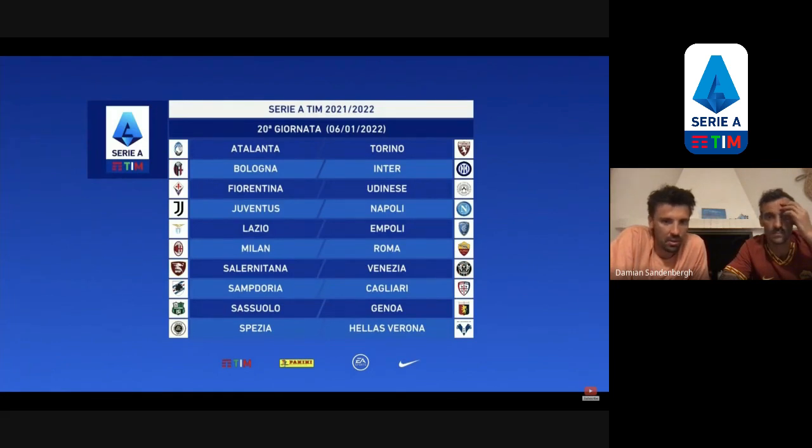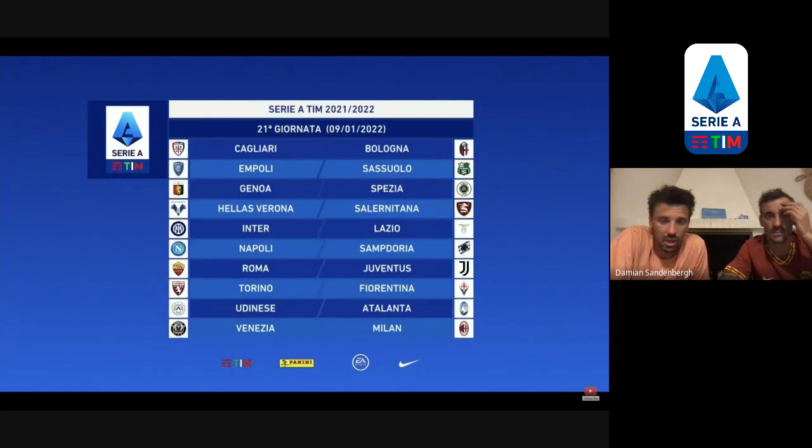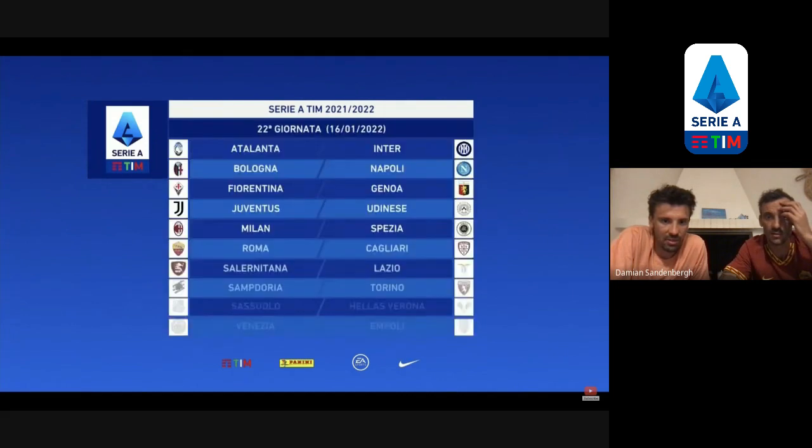Juventus Napoli, Bologna Inter, COVID permitting, we're allowed to go to the stadium. Yeah. Roma Juve, Venezia Milan, Udinese. Okay, so now this is terrible. We got you and then Juve. Okay, at least we have Venezia after you guys. We got you, Juve, Cagliari. Can Cagliari. So we're already on the round back. Yeah, yeah.